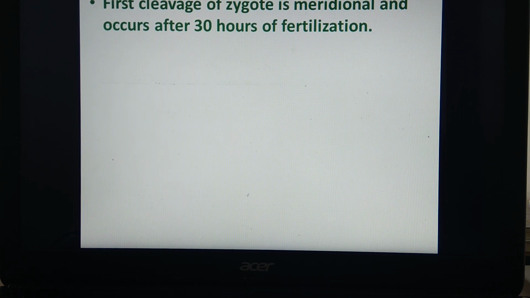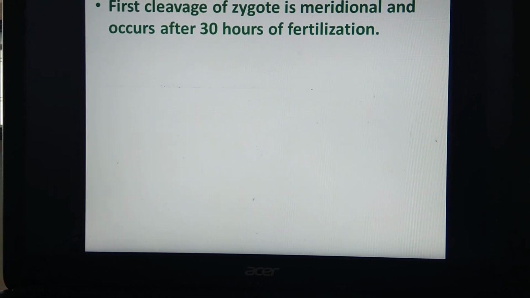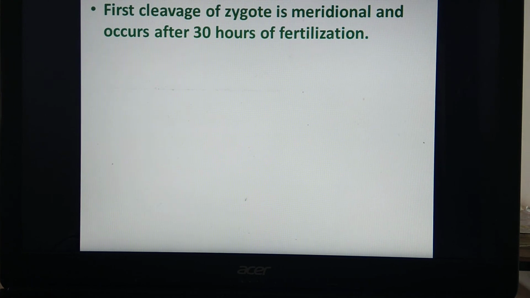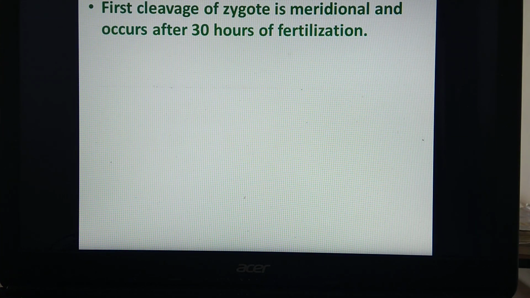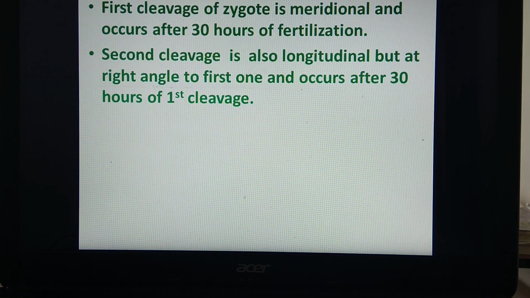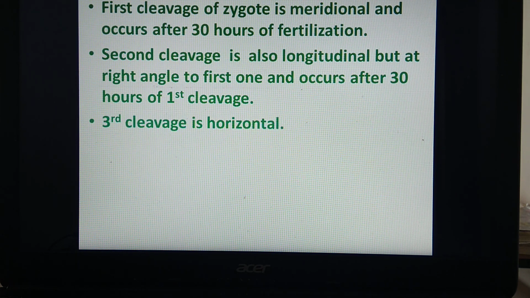What is this process of cleavage? Remember that the first cleavage of zygote is meridional and occurs after 30 hours of fertilization. The second cleavage is also longitudinal but at right angle to the first one and occurs after 30 hours of the first cleavage.